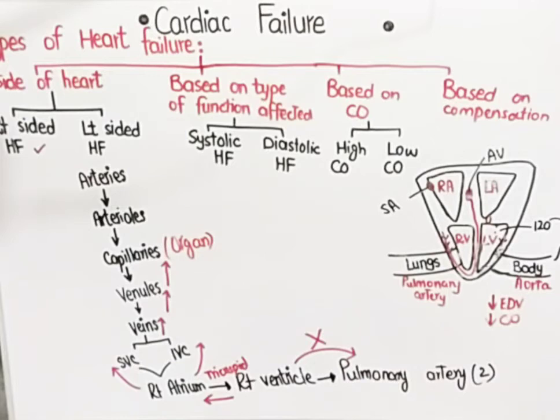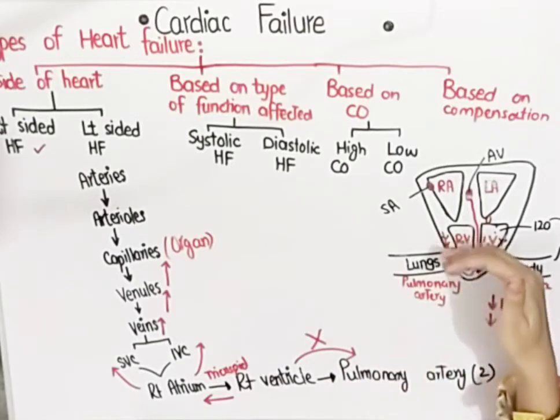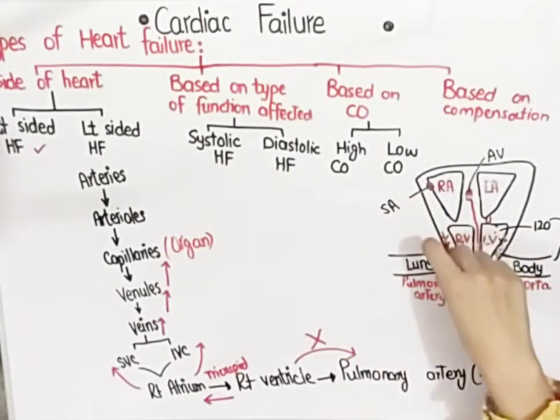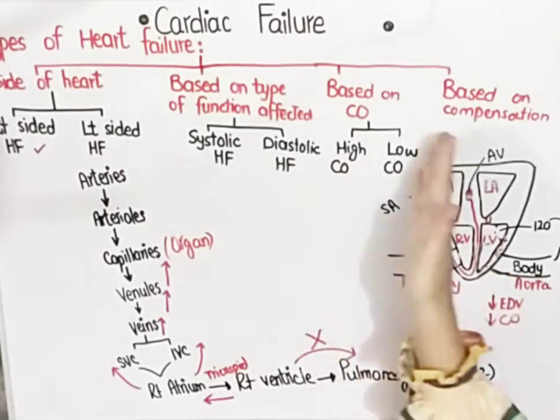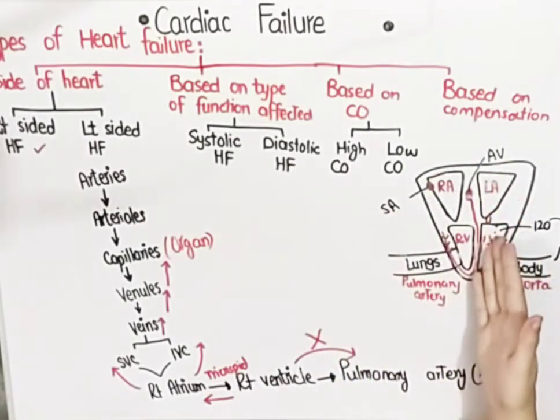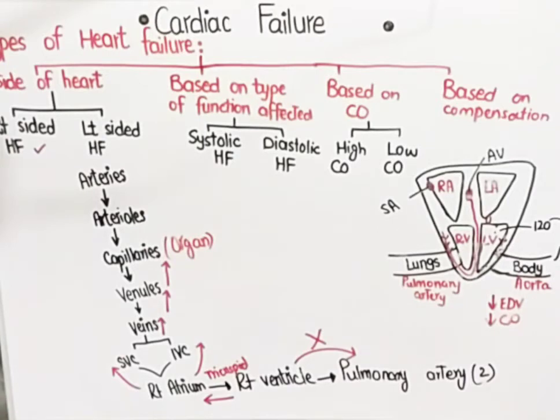So this is basically, and you know, the right ventricle blood has been backflowed, so the blood to the lungs will not be enough, and ultimately blood to the left atrium will not be enough, into the left ventricle will not be enough, and ultimately to the body will not be enough. Cardiac output will decrease, and we will term it as cardiac failure. So this is what we call right-sided heart failure.